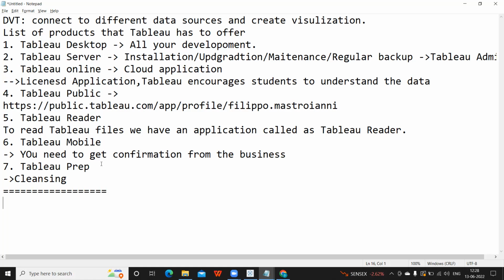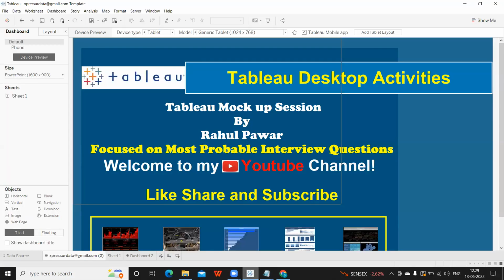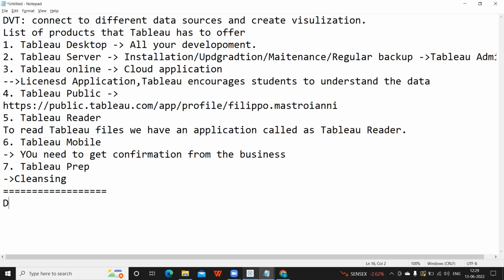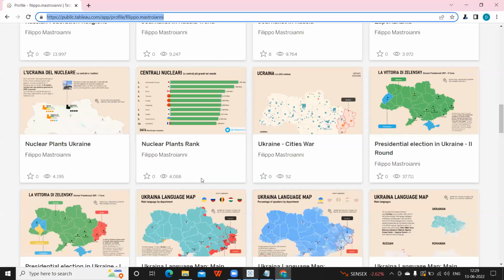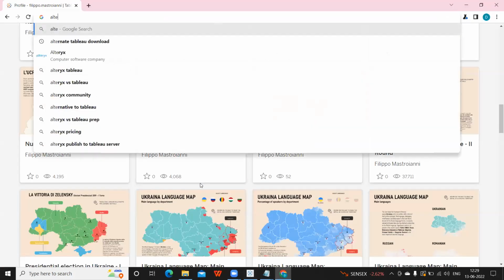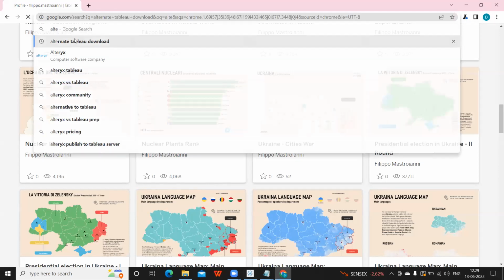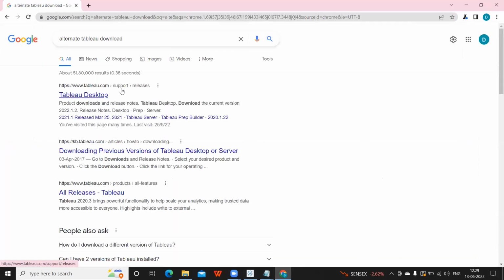Now after this, the important thing in Tableau is how do we connect to data, or how do we download data. So let us first see downloading. To download, this is the link. Just go to Tableau again, type alternate Tableau download, and from here you can download and install. Just click on the first link, which is ending with releases here. So if you go there,